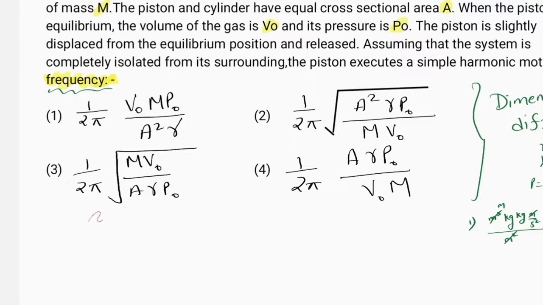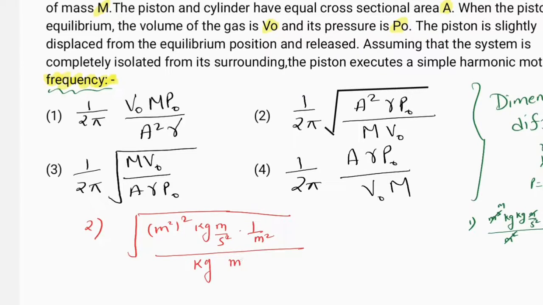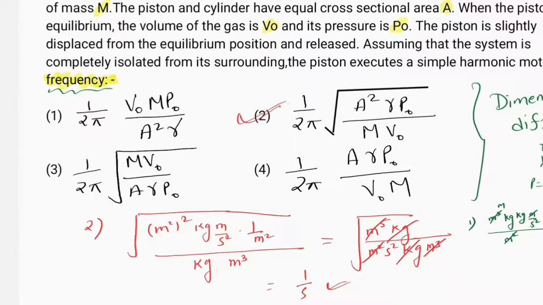Now let us look at option 2. Here 1 upon 2 pi is dimensionless. Under root, that means raised to the power 1 by 2, A square means meter square to the square. Gamma is dimensionless. P0 is the pressure, that means force upon area, and force is mass into acceleration, kilogram meter per second square upon area, that means 1 upon meter square. This whole is divided by mass, kilogram, and V0 is the volume, so it becomes meter cube. That means under root, meter raised to the power 5 kilogram upon meter square second square kilogram meter cube. Now kilogram cancels out, and we get 1 upon square root of second square, which is 1 upon s, the dimension of frequency. That means option 2 is correct.